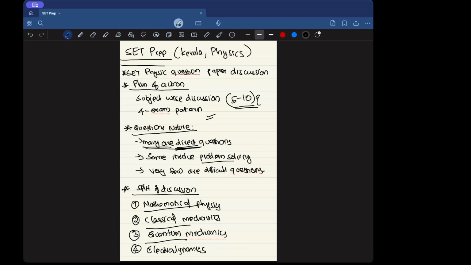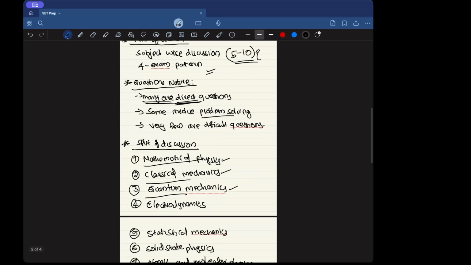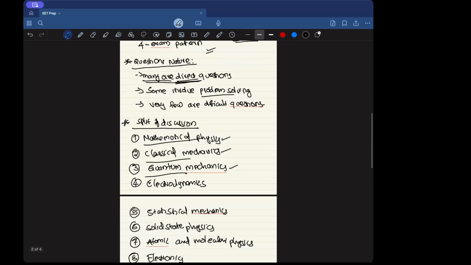We'll split our discussion by starting with mathematical physics, and then we'll go to classical mechanics. After that, we'll go to quantum mechanics, and so on. This order may change, but we will approach problem solving chapter wise or subject wise.